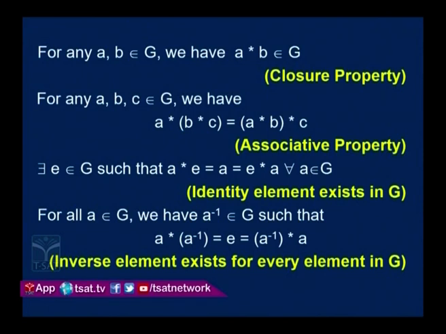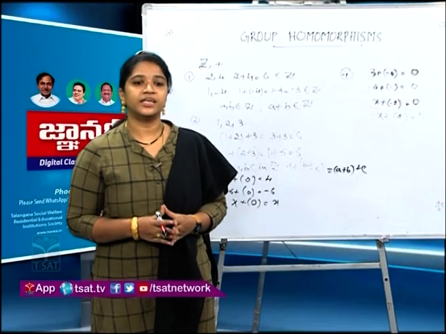Identity element must exist in G, that is, we must be able to find an element E in G such that when E is operated on some element A, we must again get A. This must be true for all A belongs to G. Next, the last condition is that an inverse element must exist for every element in G. That is, for every element in G, we must be able to find another element in G such that when these 2 are operated, we get our identity E. Now, for a group to be defined, the binary operation plays a major role.